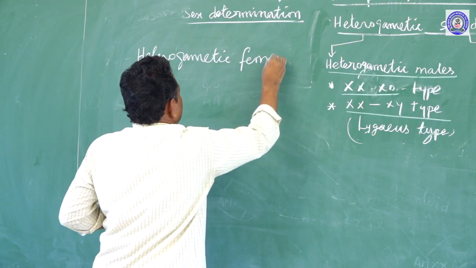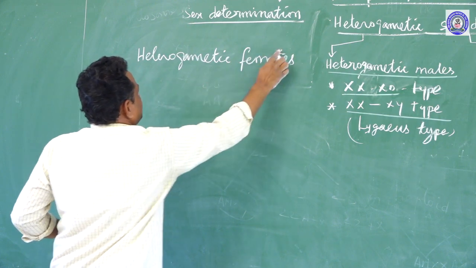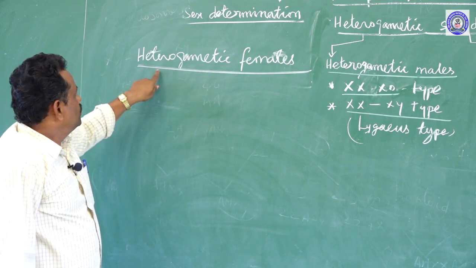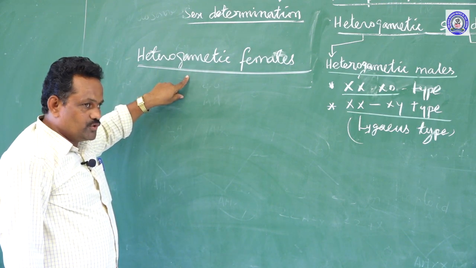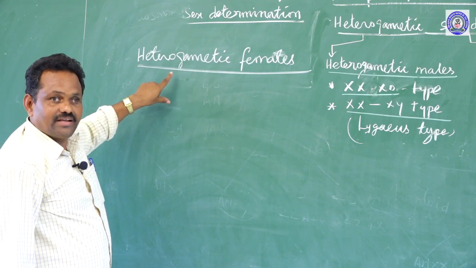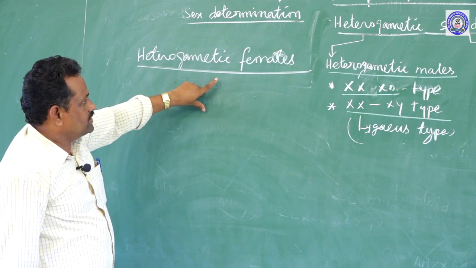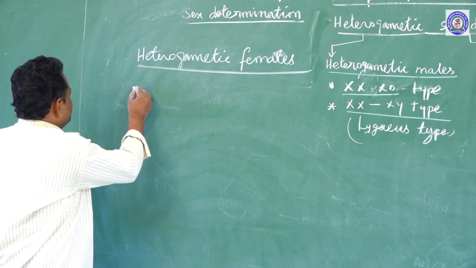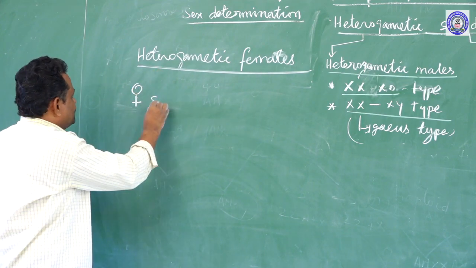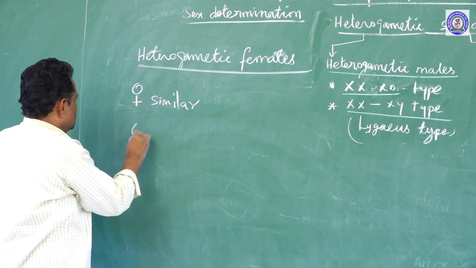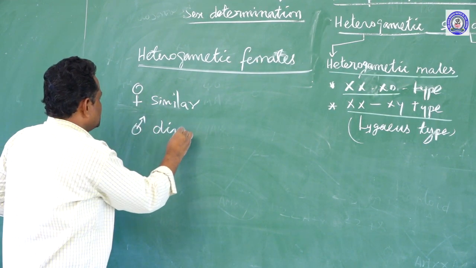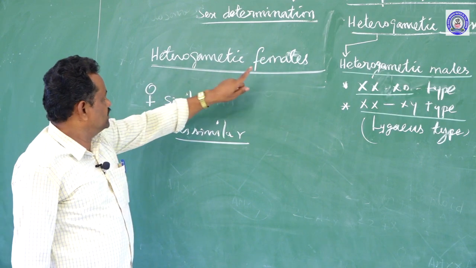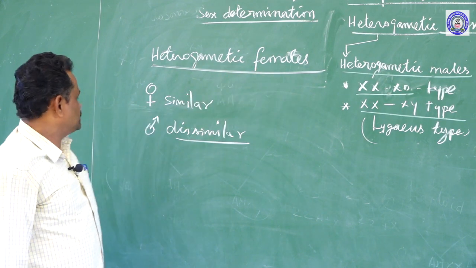Heterogametic females. In heterogametic females, female organisms produce dissimilar types of gametes and male organisms produce similar types of gametes. Here the female organism produces dissimilar gametes, but the male organism produces similar gametes. That is seen in this type of sex determination.